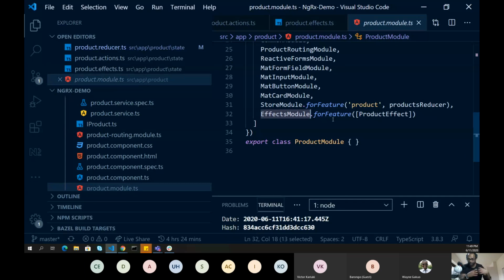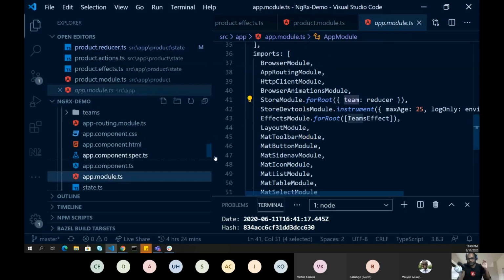For example, you need to register those effects into your module. Right now I have just one effect, the product effect. But if I have multiple, I can just add a comma and add more. For example, if you have a very big feature, it's possible that it may need multiple effects to retrieve your data from the backend, right? So you can just create another effect and register all those effects here.